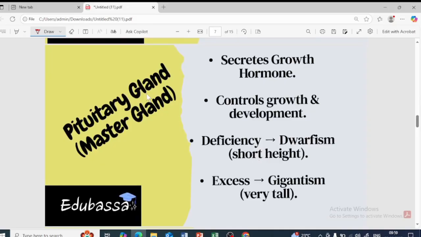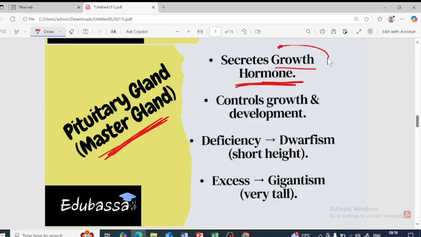Next is the pituitary gland. It is also called the master gland. I told you the hypothalamus releases the releasing hormone, which controls the production of the hormone here. So the pituitary gland secretes and produces the growth hormone.